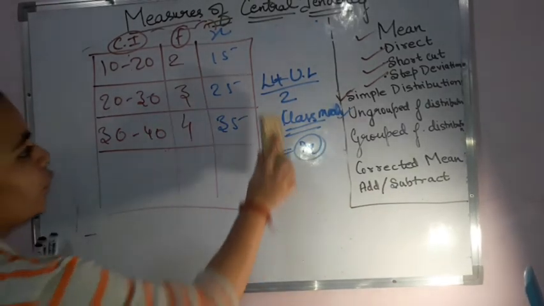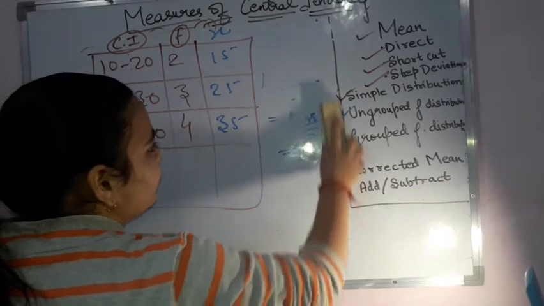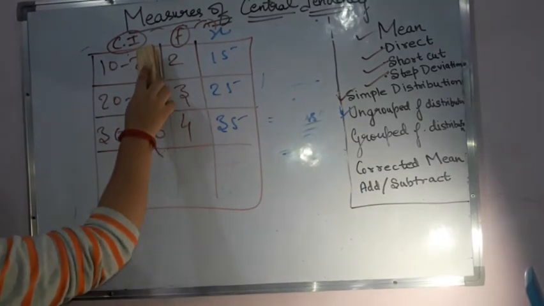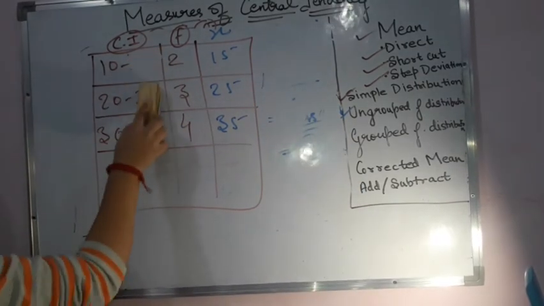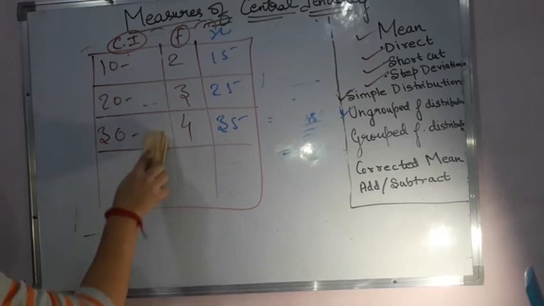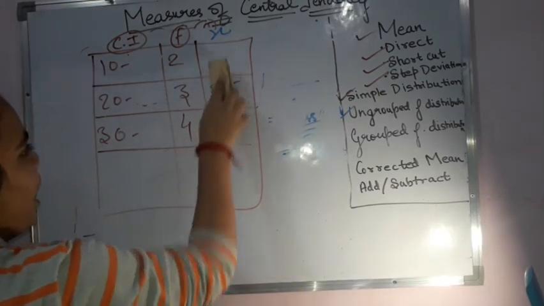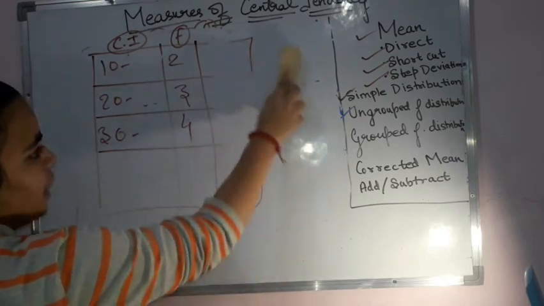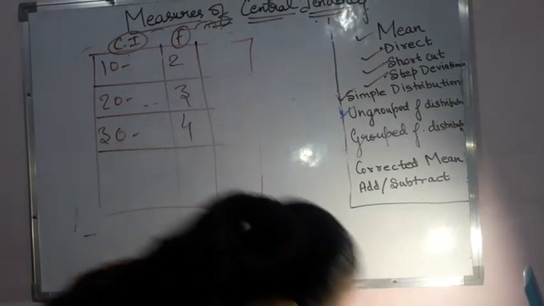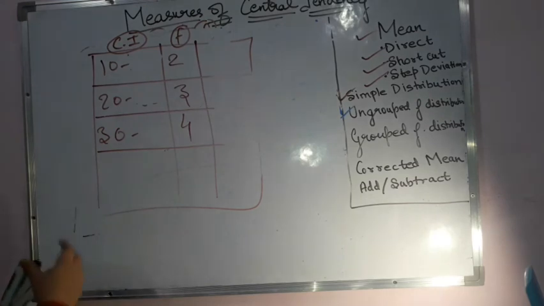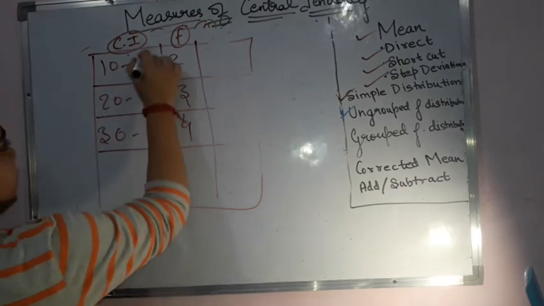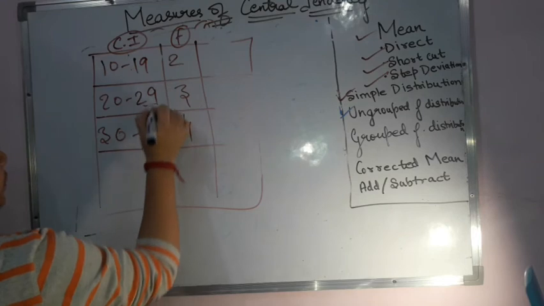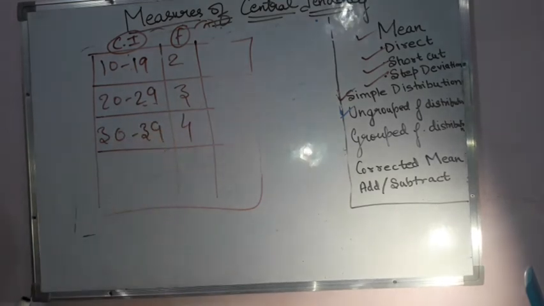Okay, this was the one kind of grouping that was there. Now another kind of grouping you might get is where you will be having terms like this. Another sort of grouping that you can have is this kind, which is exclusive. So it is 10 to 19, 20 to 29, 30 to 39 you can have. Okay, now in this case what to do?